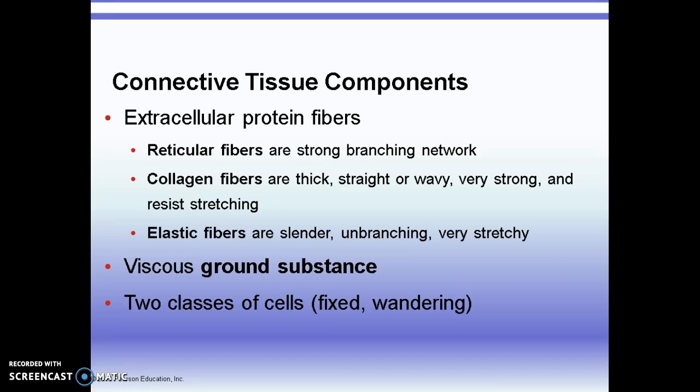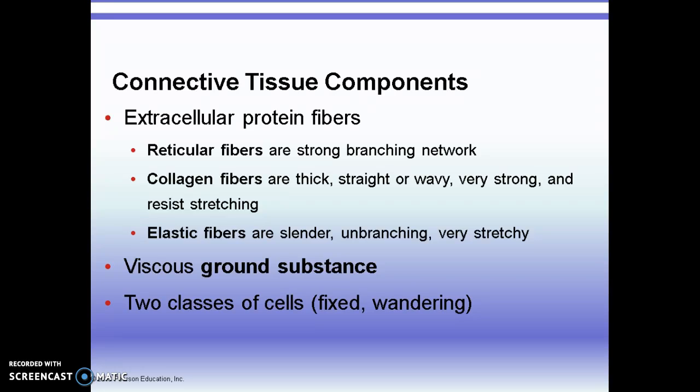So there are three different kinds of protein fibers in connective tissue. There are reticular fibers that form a network. There are collagen fibers that produce a very, very strong fat protein that resists stretching. And there are elastic fibers that are stretchy.